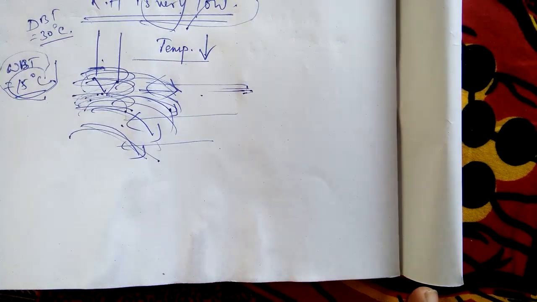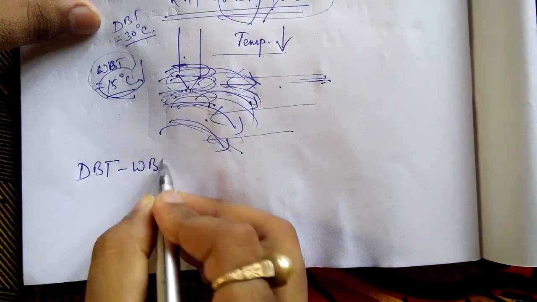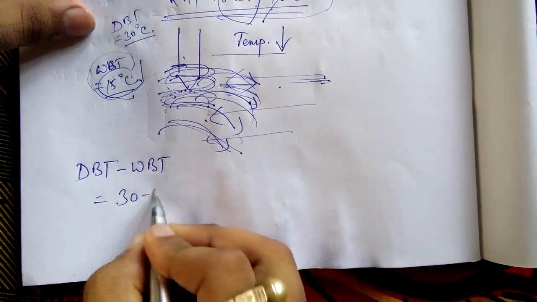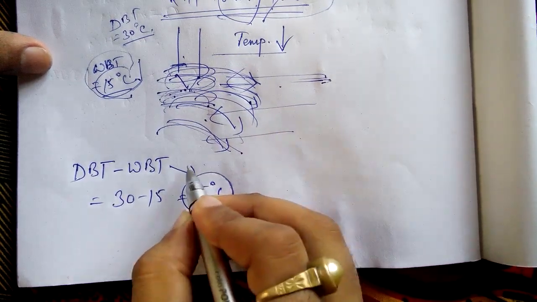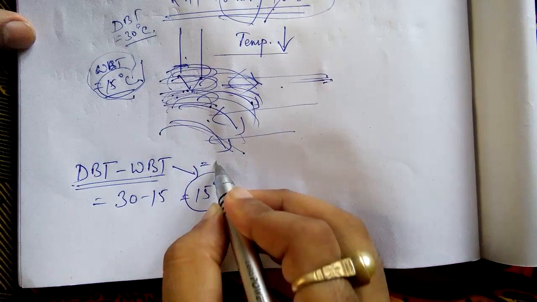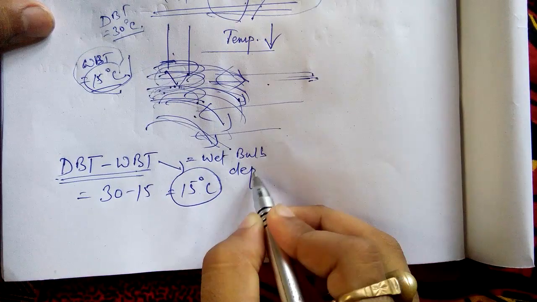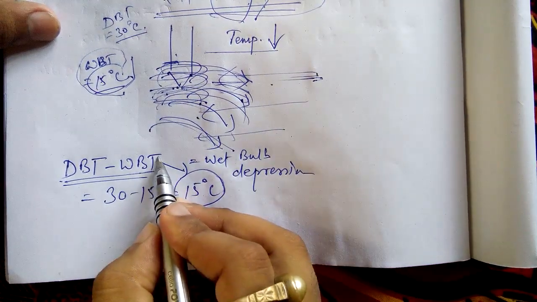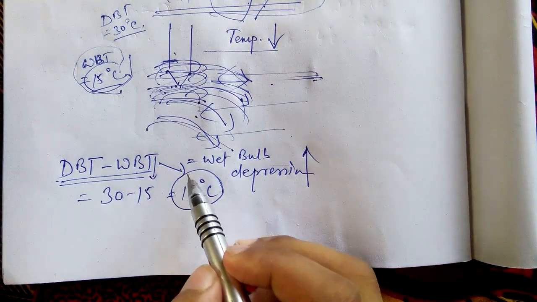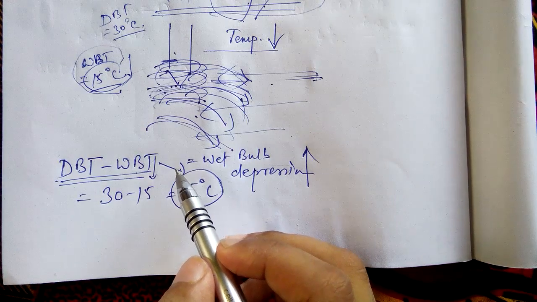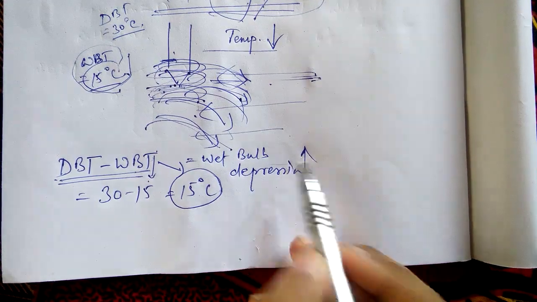Okay. So what is the difference between DBT and WBT? DBT minus WBT is 30 minus 15, for this example, mind it, 15 degrees Celsius. This difference between DBT and WBT is also known as wet bulb depression. So when WBT is very less, wet bulb depression will be high, that means when relative humidity is also very low. But when relative humidity is high, wet bulb temperature will be high and wet bulb depression will be low.